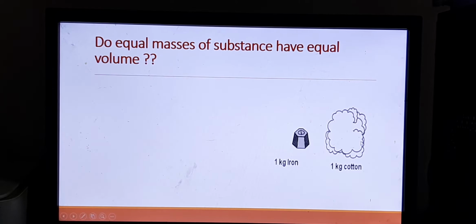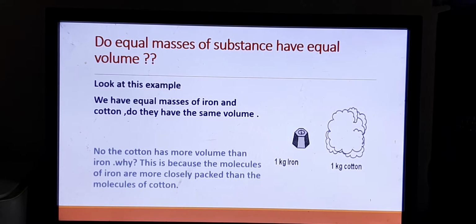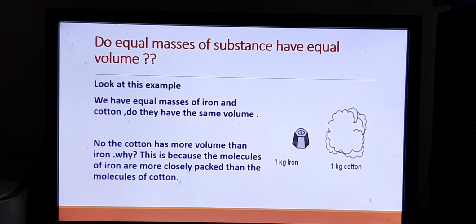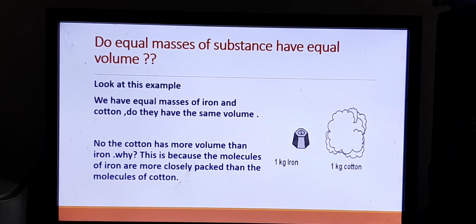Let us answer. Look at this example. We have equal masses of iron and cotton. Do they have the same volume? No. The cotton has more volume than iron. Why? This is because the molecules of iron are more closely packed than the molecules of cotton.